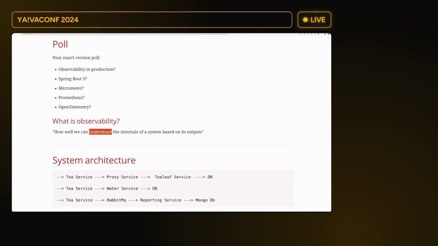What is observability? Let us assume that for the sake of this presentation, we will agree that observability is how well we can understand the internals of the system based on its outputs. So we have some internals of the system, but we're looking at the system outputs to understand how the internals are working.